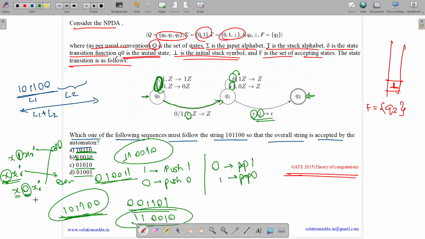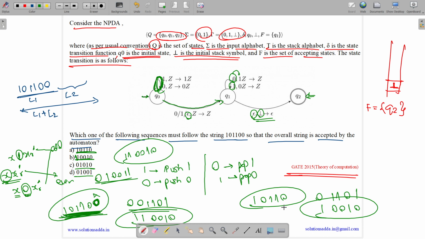So what do we assume? We assume that 0 is the middle symbol, and we find the reverse and complement of this 1 0 1 1 0. So the reverse of this is 0 1 1 0 1 and the complement is 1 0 0 1 0. If it had been 6 options, then the answer would be this 6 length one, and for 5 length the answer is this. So the answer is option B, 1 0 0 1 0.